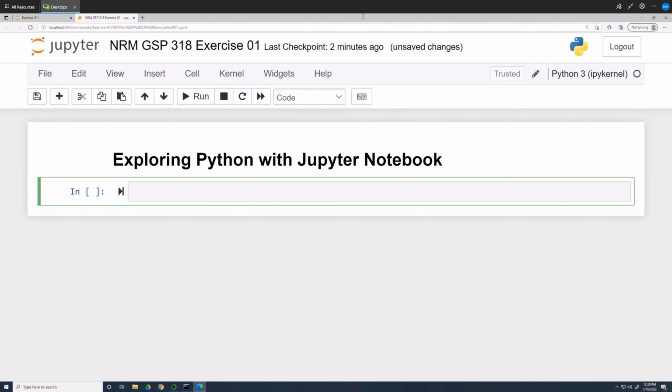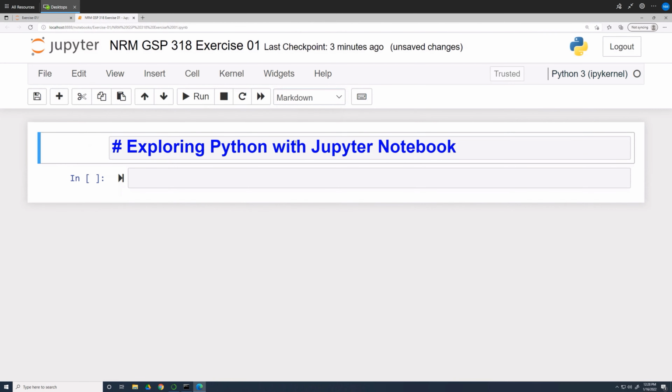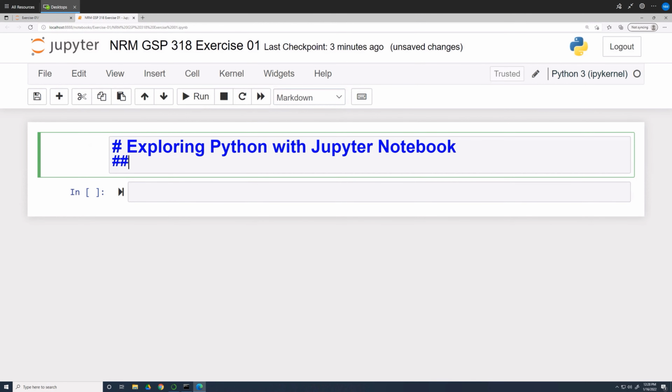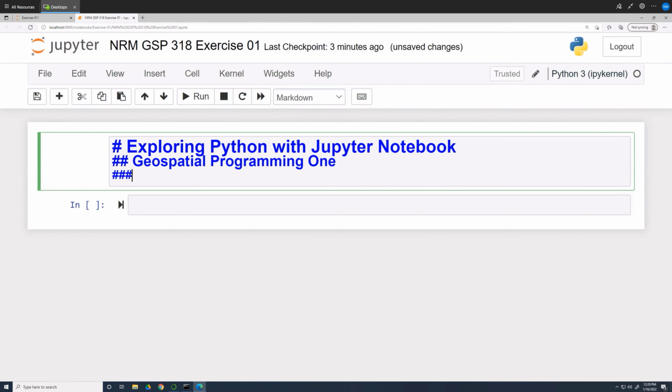Okay, so now let's add more to the notebook. Double-click the heading to activate the cell, and go to the end of the line and press Enter. Type in 2 pound signs, a space, then Geospatial Programming 1. Go to the end of the line and press Enter. Type 3 pound signs, followed by a space, and then your name and today's date. Once you're ready, go ahead and click the Run button on the toolbar.